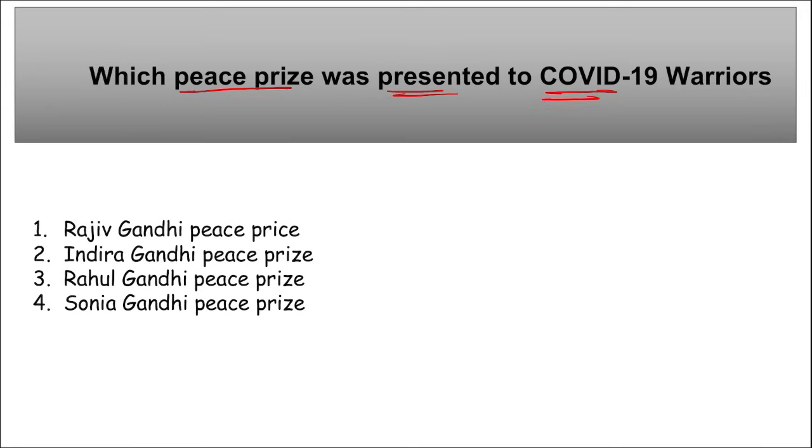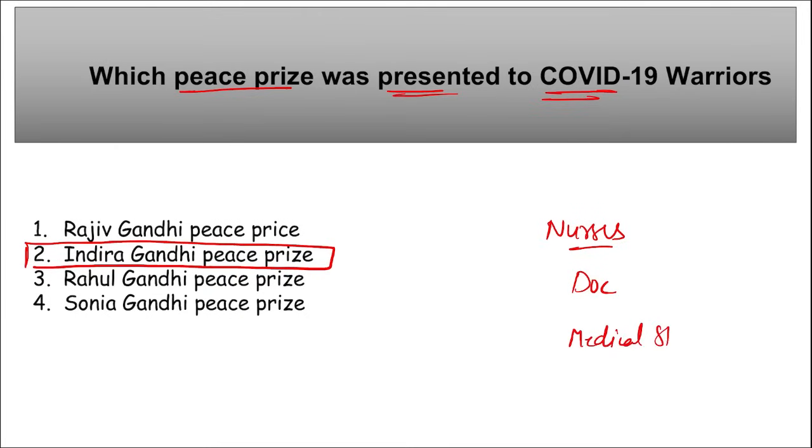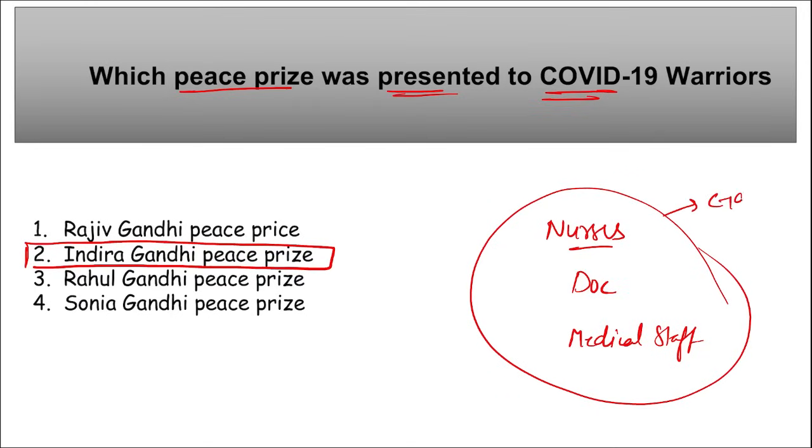Next is, which peace prize was presented to COVID-19 warriors recently? So we are talking about a peace prize. What is the name of that peace prize that was presented to COVID-19 warriors? So remember, it is Indira Gandhi Peace Prize. Indira Gandhi Peace Prize was recently presented to COVID-19 warriors, right? And who are the warriors? Basically, nurses, doctors, right? Or we can say the medical staff. They are considered to be the COVID-19 warriors, because during COVID-19, when everything was in lockdown, these were the individuals who were going to their job and helping the population out there. So this award is known as Indira Gandhi Peace Prize, and it was presented to COVID-19 warriors.